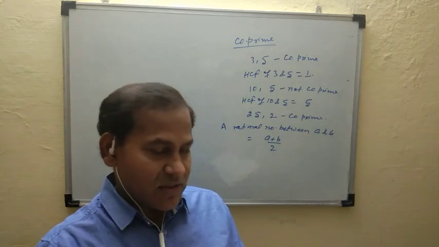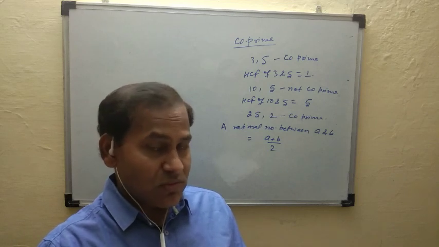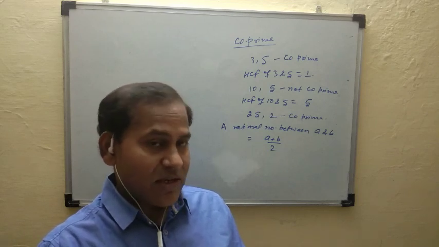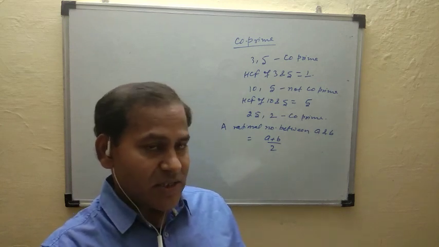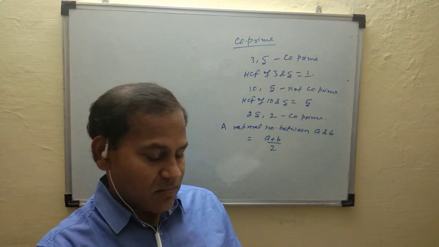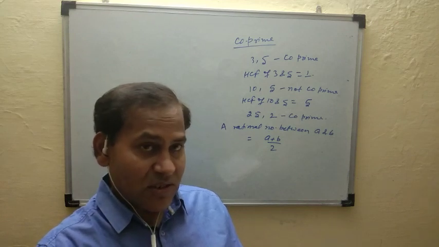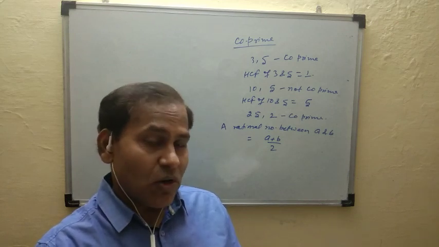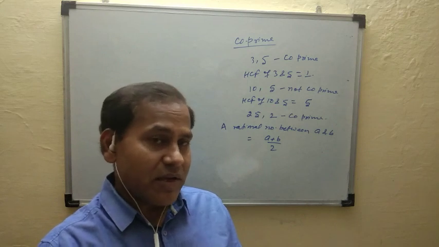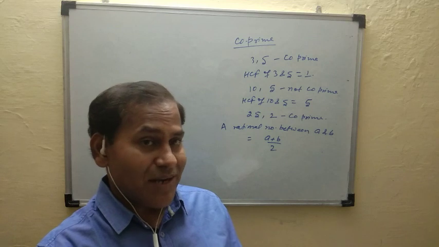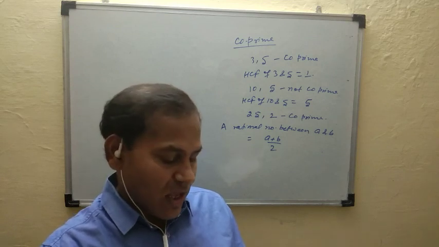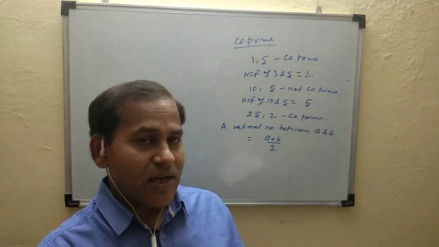Every integer is a rational number. It is true, because every integer is a rational number, already discussed. Every rational number is an integer. No, false, because the integers are the set of whole numbers including negative natural numbers. But a rational number is of the form p by q, that is, fractional form also. So every rational number is not an integer.